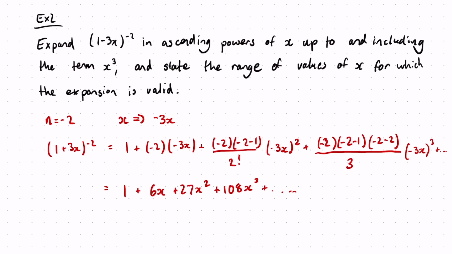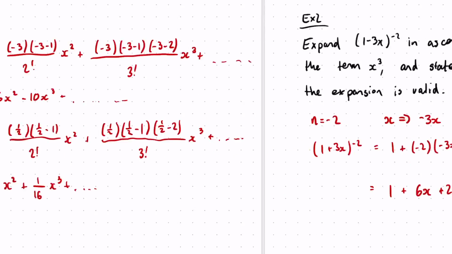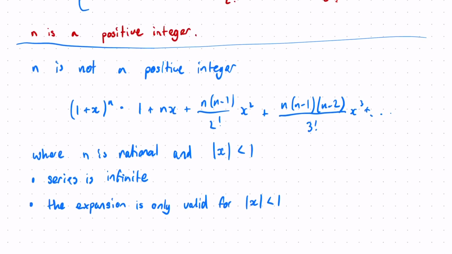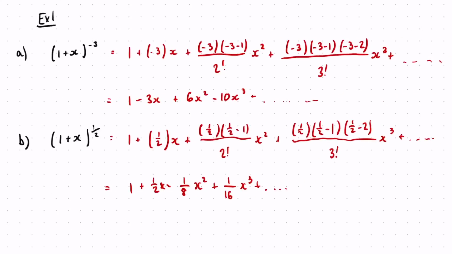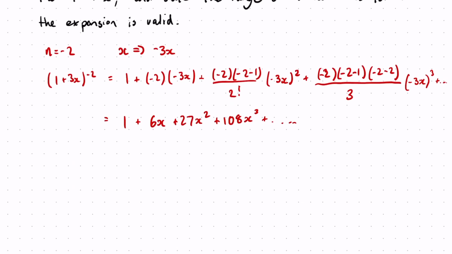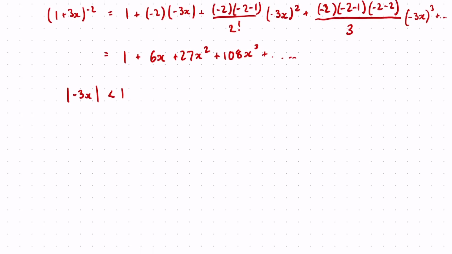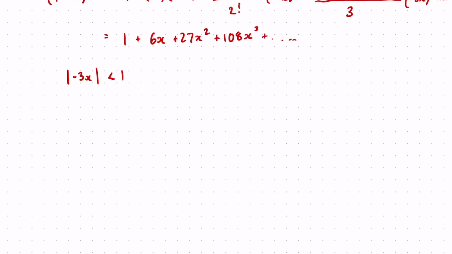What's the last part? The last part said, state the range of values for which the expansion is valid. Well, as I said earlier, the expansion is only valid when the modulus of x is less than 1. Our x is now minus 3x, so this is only true when modulus 3x is less than 1. But we want to write this as an x, not as a modulus of minus 3x. So how do I get modulus x?